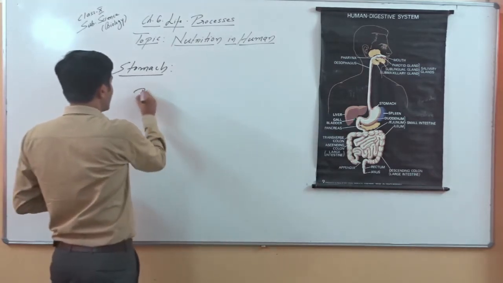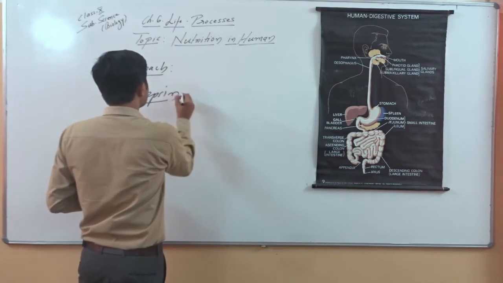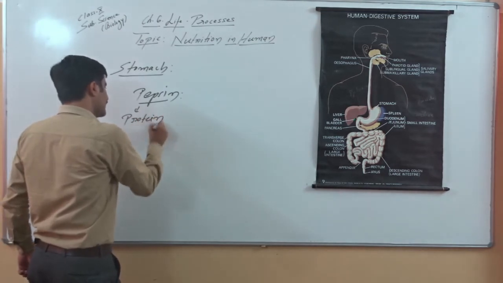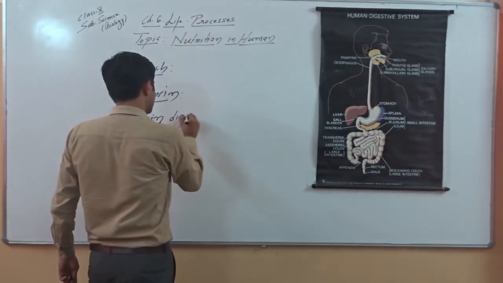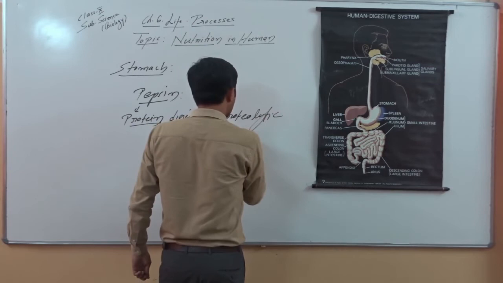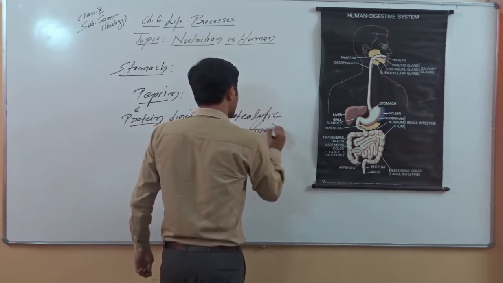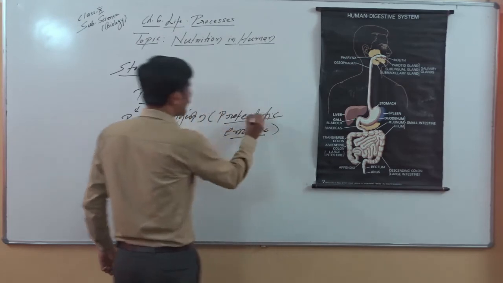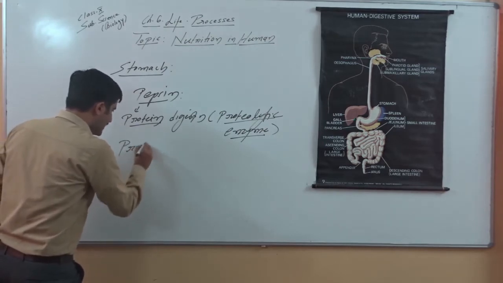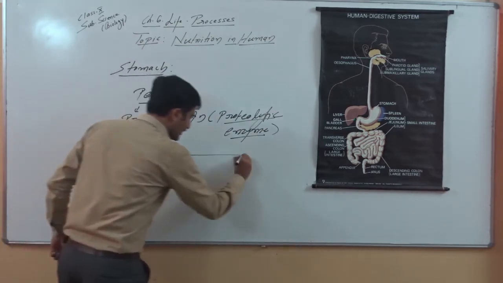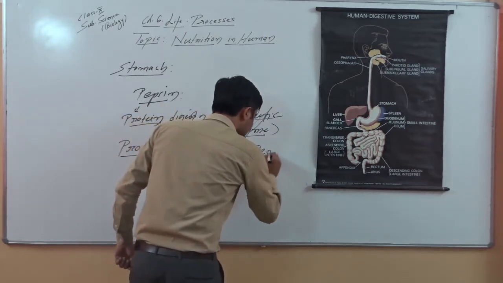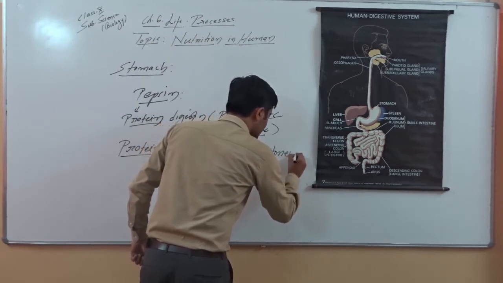So let's look at the role of pepsin. Pepsin arises from pepsinogen. It is the active enzyme. Pepsin helps in digestion of complex proteins. It is a proteolytic enzyme. Proteolytic means it helps in breakdown of protein. Proteo means protein, lytic means breakdown. So quickly we should write here protein. On the arrow you can write pepsin, and that will be partial digestion. The intermediate products are peptones and peptides.